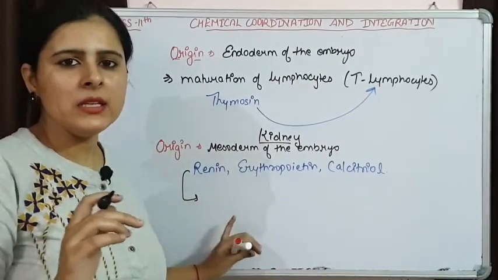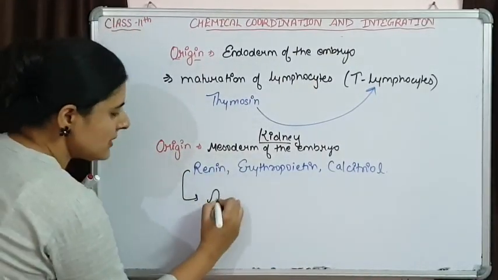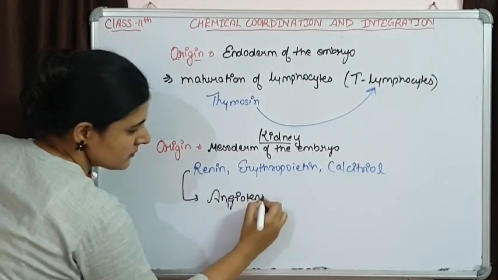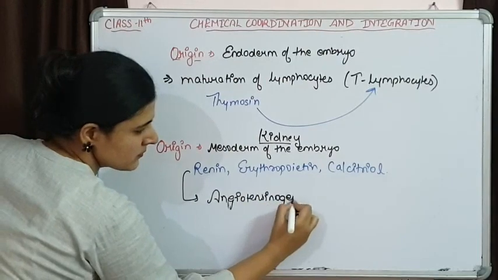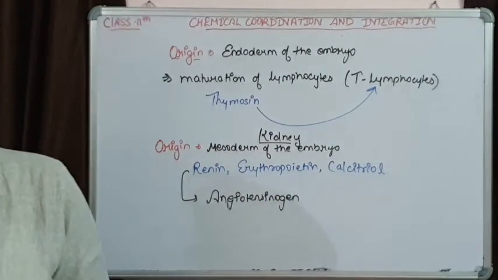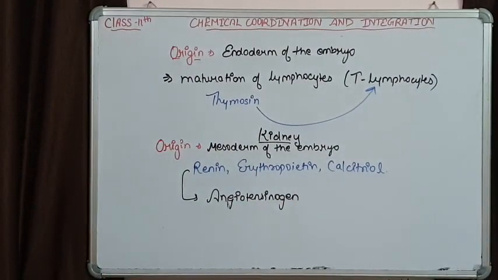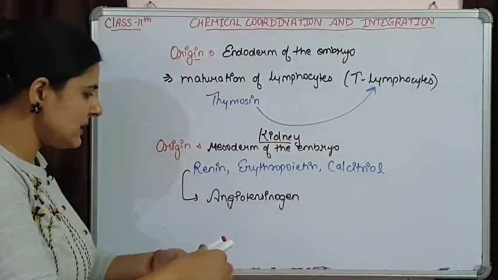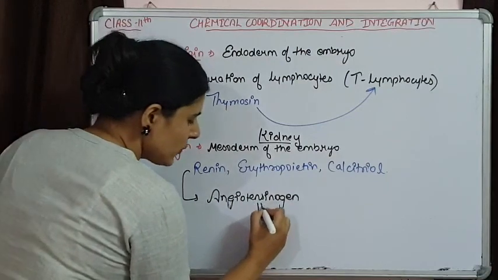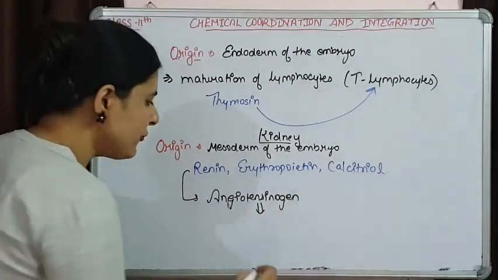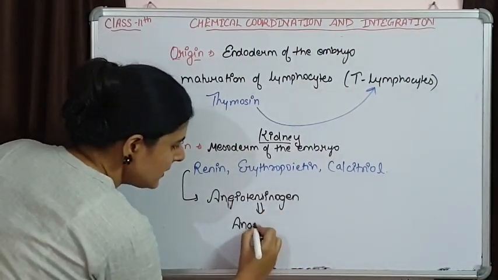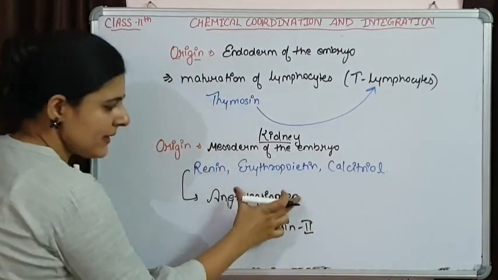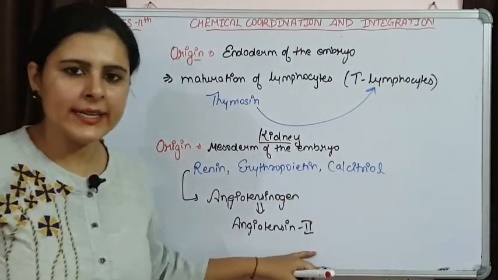This renin is going to act upon angiotensinogen. After acting on this angiotensinogen, it is converting it into its activated form, that is angiotensin 2. This is the inactivated form and this is the activated one.